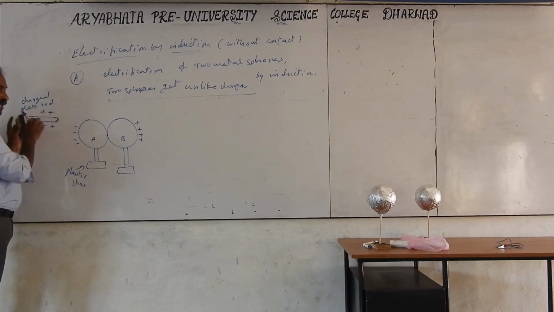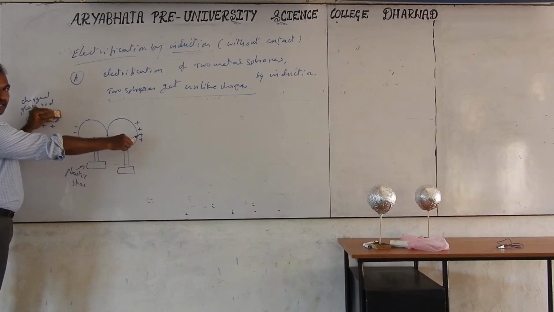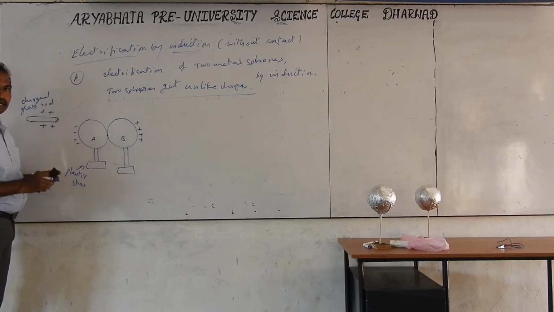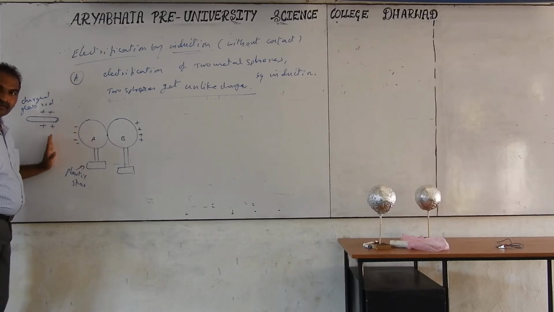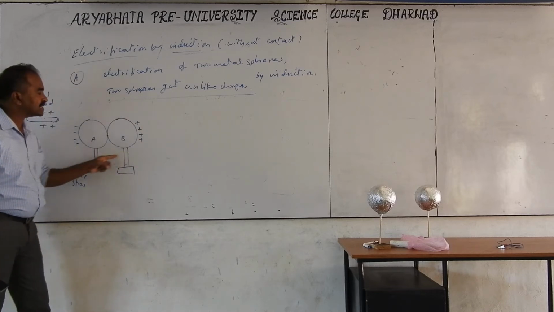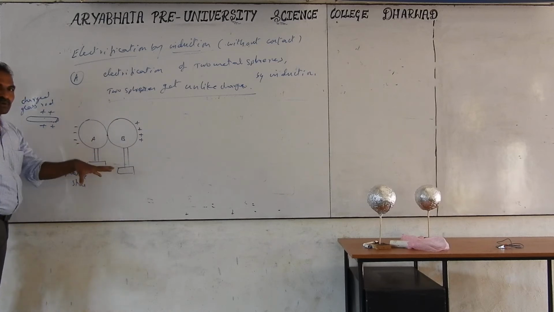When you remove the glass rod, the electrons will go back, plus and minus neutralized. All atoms will be neutralized. It is still neutral overall, plus and minus equal. Combined neutral, but it is polarized. Polarizing means one kind of charge at one end and the other kind at the other end. So the combined system of the two spheres A and B is polarized.